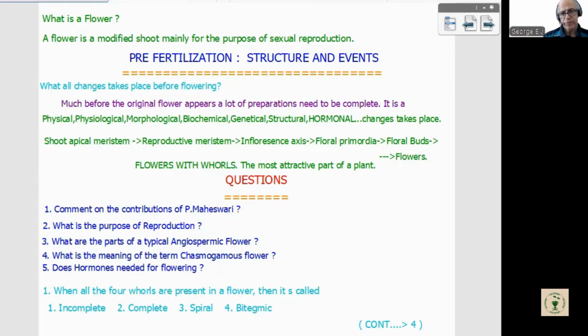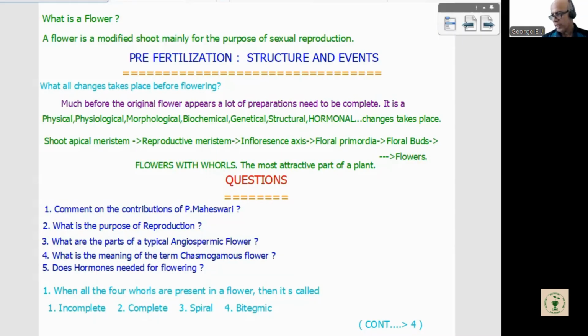So in the next episode, I will be dealing with the male reproductive structure, microsporogenesis, microgametogenesis, a few problems and calculations, such as how many pollen grains. All this will be done in the next episode. Most probably that will be on Saturday. This one will be coming either today, Wednesday, or Thursday morning. The next will be coming on Saturday morning itself. That is mainly dealing with the male reproductive part.